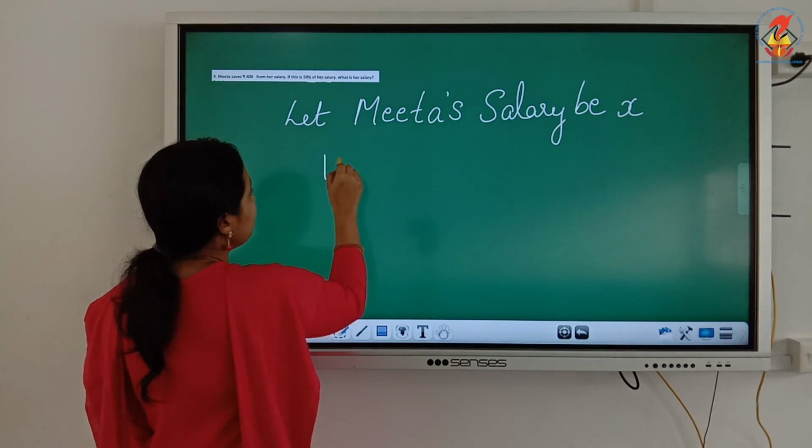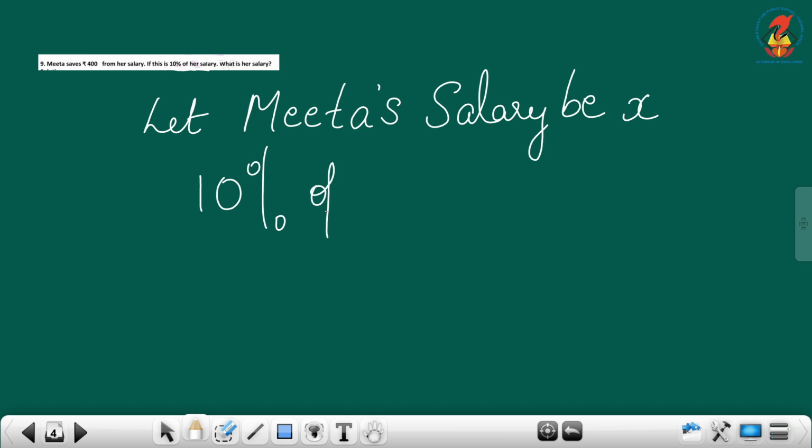So 10% of X is rupees 400. We have to find her salary.